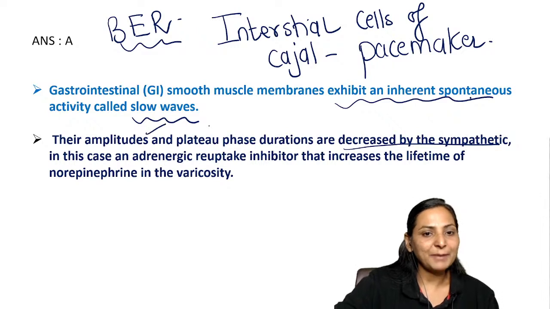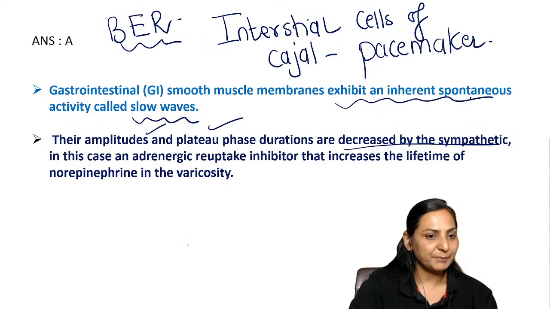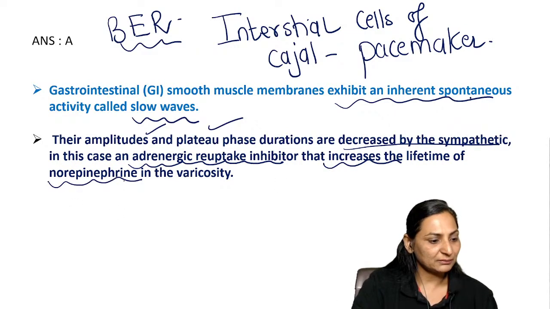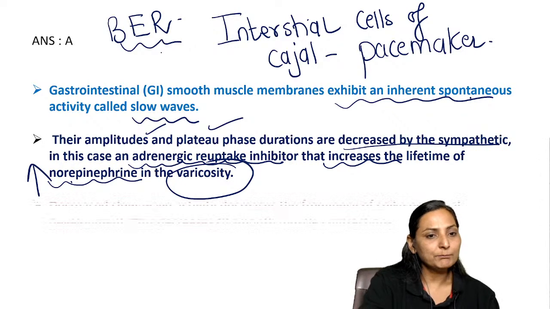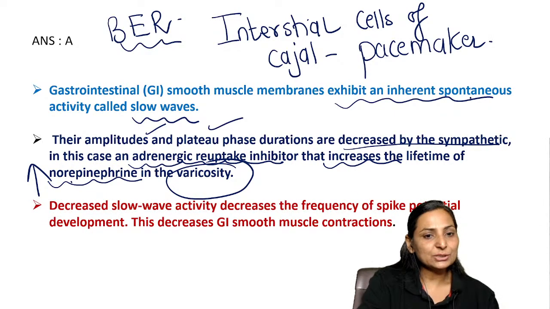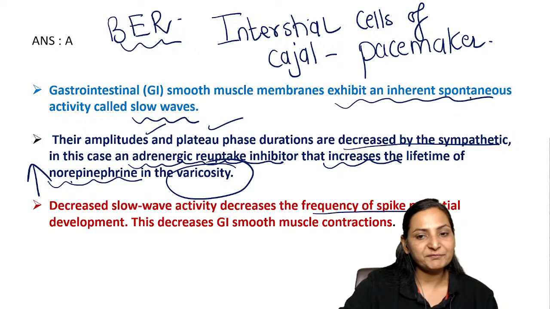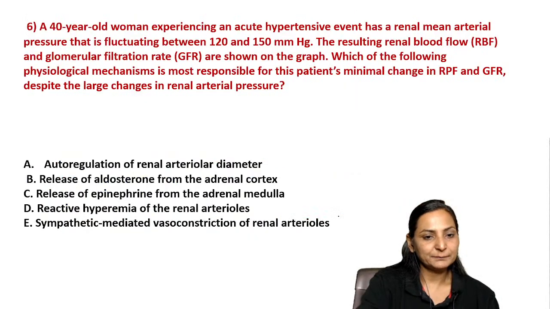The amplitude and the plateau durations are inhibited by the sympathetic. So when you are giving an adrenergic reuptake inhibitor, it is increasing the presence of norepinephrine. That means if more norepinephrine is present in the varicosities, then its availability is more. That means the inhibitory effect will be more, right? So the decreased slow wave activity is going to decrease the frequency of the spike. That means decrease the GIT motility, right?